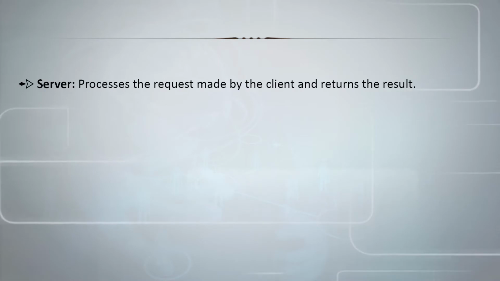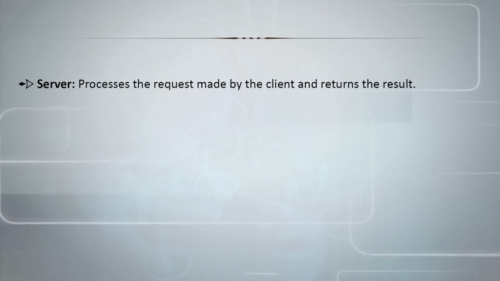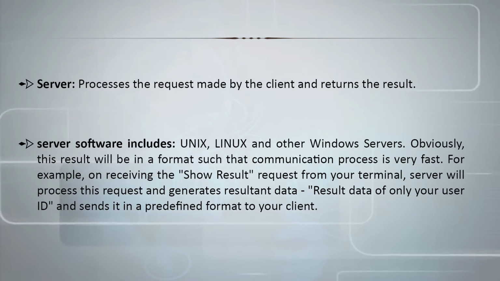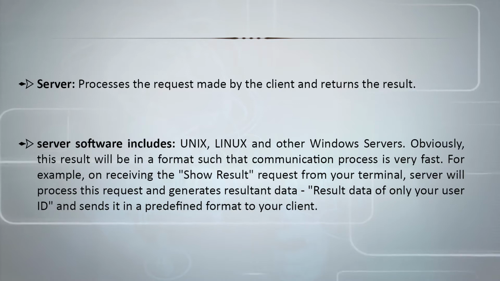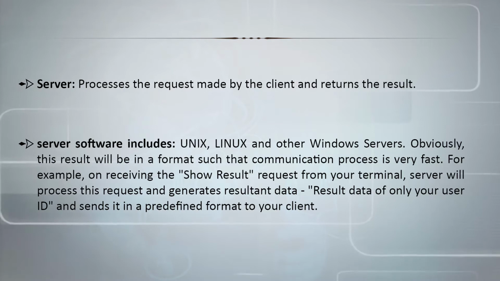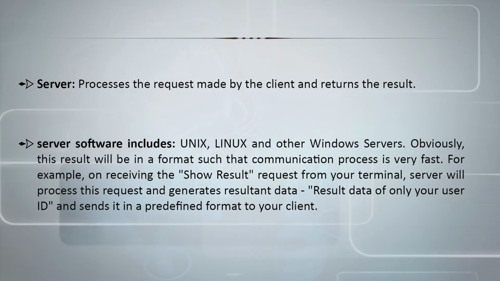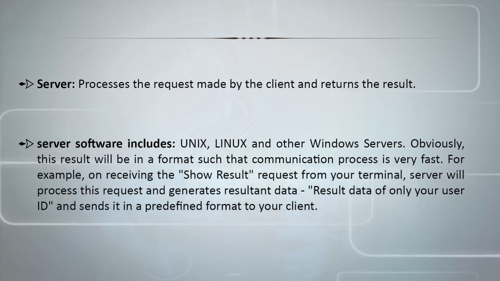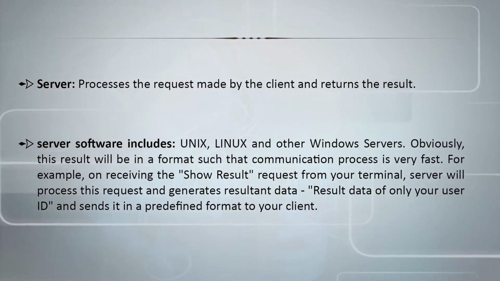So what the server does is, it will process the request made by the client and returns the result. Some common server software include Unix, Linux, and other Windows servers. Obviously, this result will be in a format such that the communication process is very fast. For example, on receiving the show result request from your terminal, the server will process the request and generate the resultant data, result data of only your user ID, and send it in a predefined format to your client.